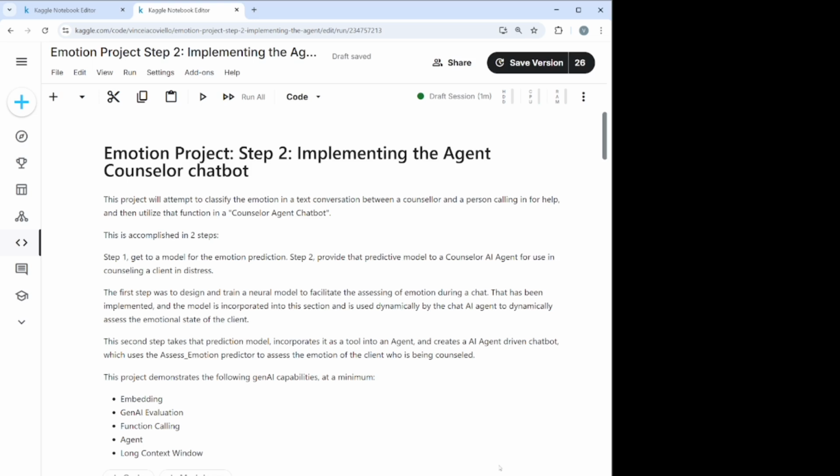Okay, so let's get into the code. First is the documentation at the top, implementing the agent counselor chatbot. So we're going to use the model from the first step, incorporate it into the second step, and define our agent, demonstrating the embedding, Gen AI evaluation, function calling, agent, and long context window capabilities that we learned in the course.